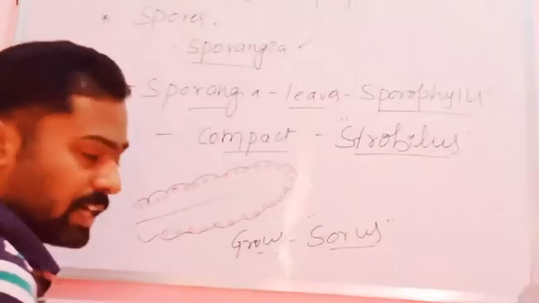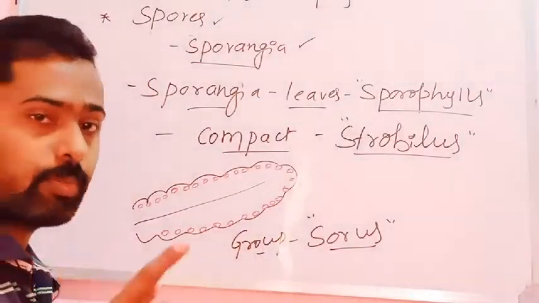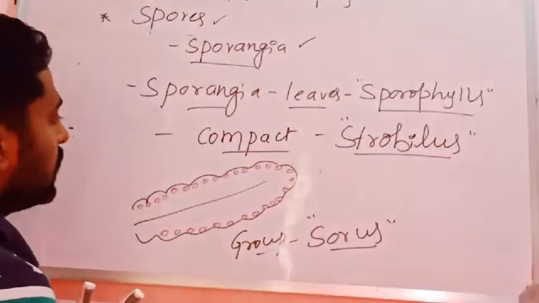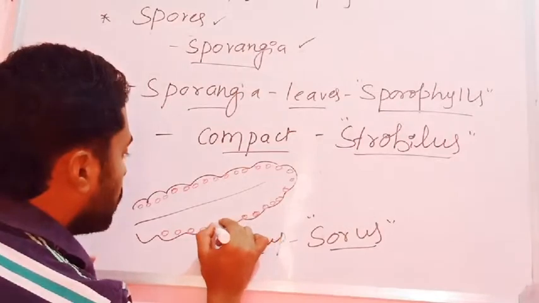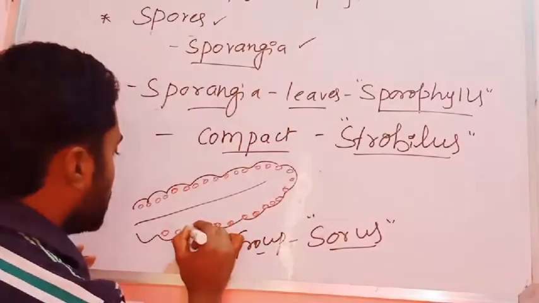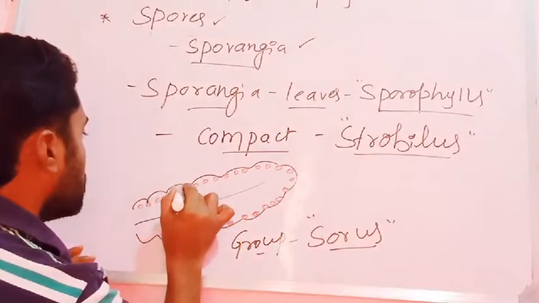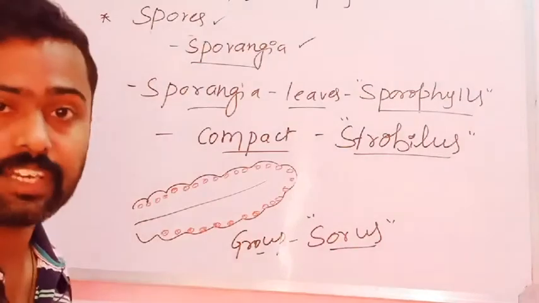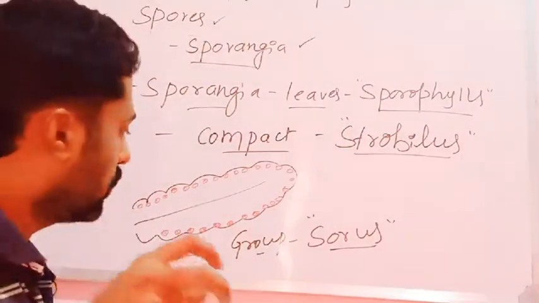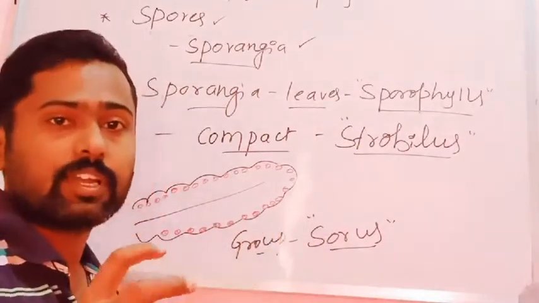The group of sporangia is called a sorus. Remember, what is a sorus? The sorus is a group of sporangia. The sporangia are borne in groups on the ventral side of the leaves, in some of the pteridophytes, for example in Pteris, Adiantum, Angiopteris or Dryopteris. So the group of sporangia is what is called a sorus.